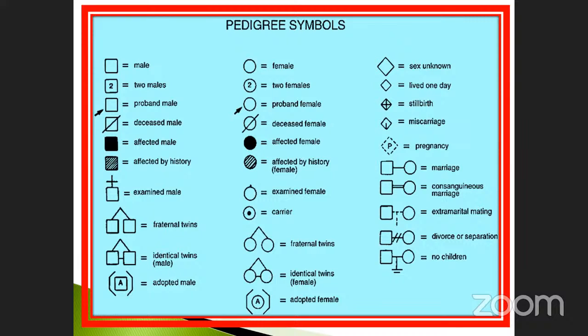Sex unknown. Lived one day, otherwise called lived one day. Stillbirth. Miscarriage. Pregnancy: put the symbol like this, with a discontinued outline, a dot, and a P inside. Marriage, you already know. Consanguineous marriage. Extramarital mating. Divorce or separation: when you put two lines in between these two. Here, no children. These are the symbols that are used.